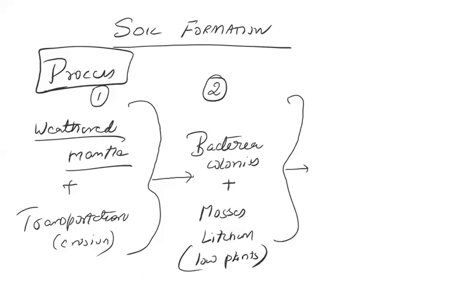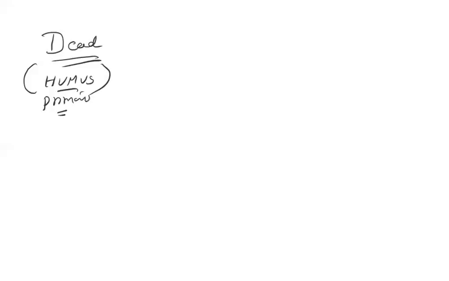Small organisms come and stay in those colonies because they get food. They eat bacteria and mosses. Then the small organisms die, and this results in humus, the primary humus, because those that died are bacteria, mosses, lichens, and small organisms.